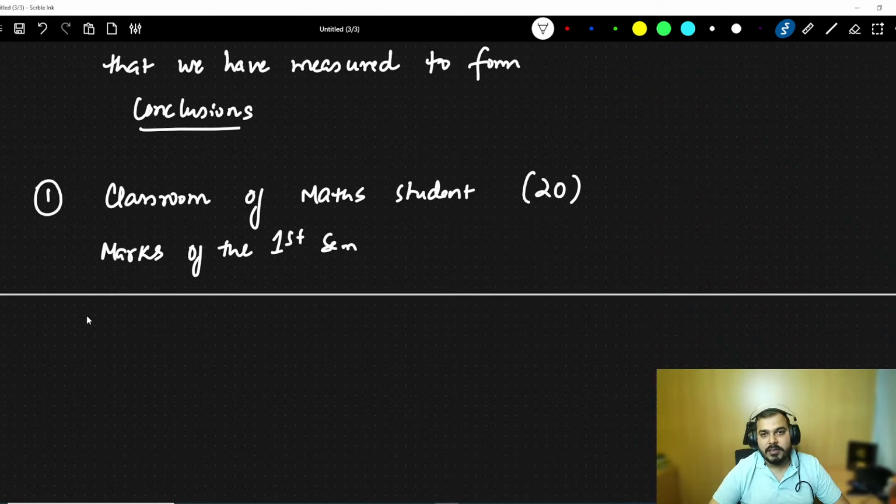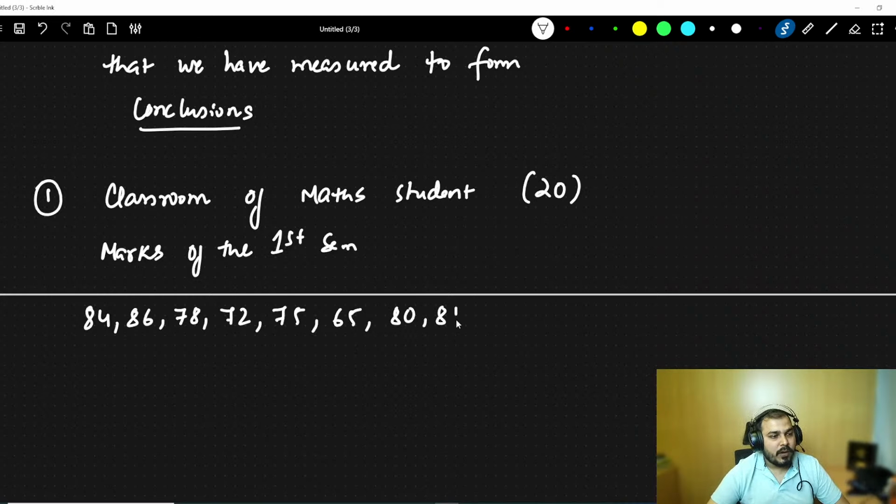Now, the marks with respect to percentage are like this: 84, 86, 78, 72, 75, 65, 80, 81, 92, 95, 96, 97. Over here you can see how many data are there: 1, 2, 3, 4, 5, 6, 7, 8, 9, 10, 11, 12. Let's consider that we have around 20 data.